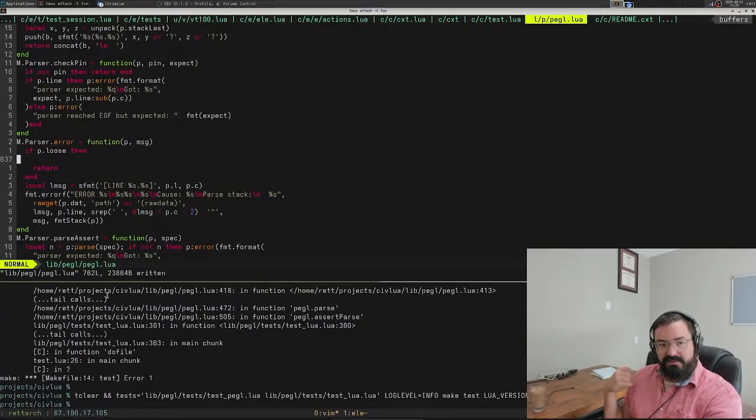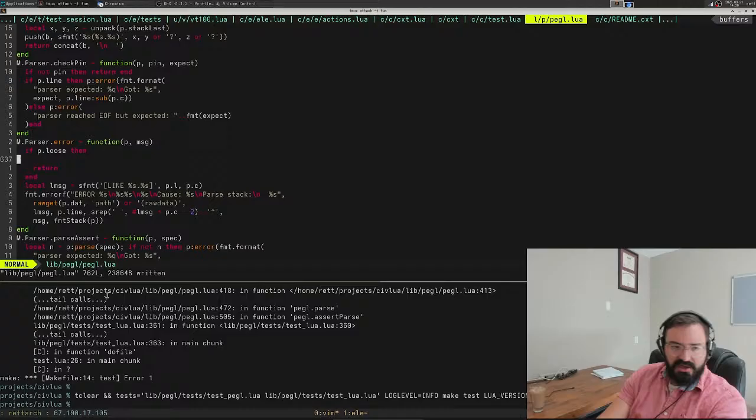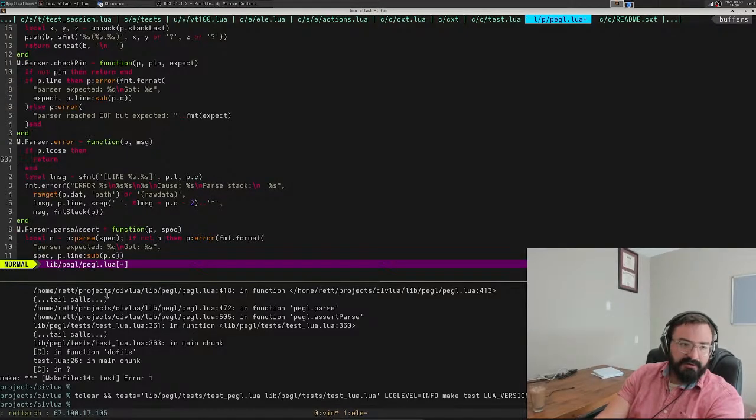Now, if loose is false, then this will actually throw an error, what's called a panic in some languages. And that can only be caught by a protected call, as it's called in Lua. We have a function called try, which I prefer. So that can be caught by a try statement in Civ Lua stack, or a p call in Lua stack, a protected call.